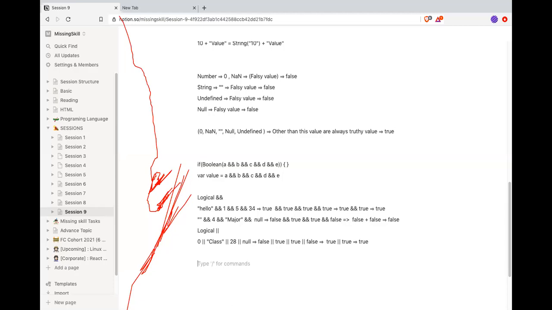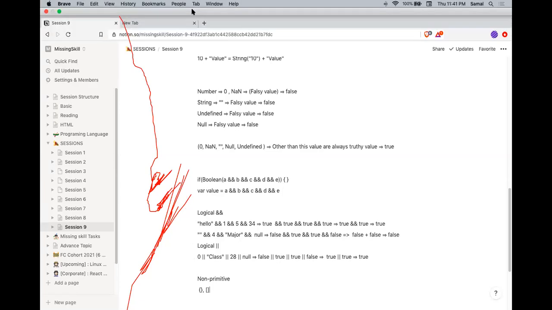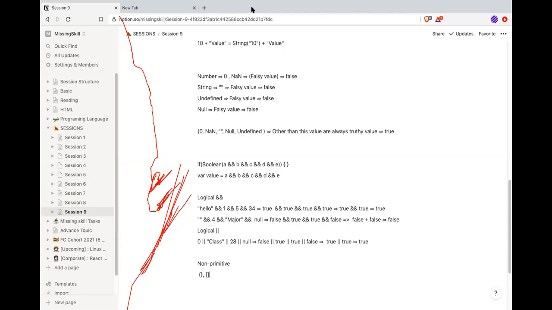There is a slight difference: this is for primitive types only. For non-primitive types, we don't have a falsy value. Even an empty object or empty array is always a truthy value, because it is still a container, it just doesn't hold anything. That is why they are called truthy values.